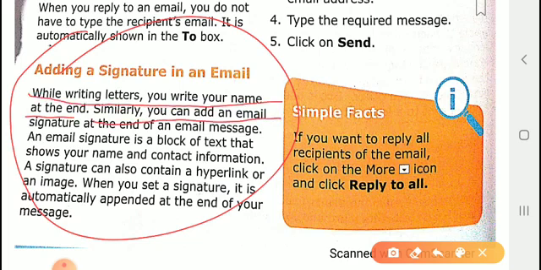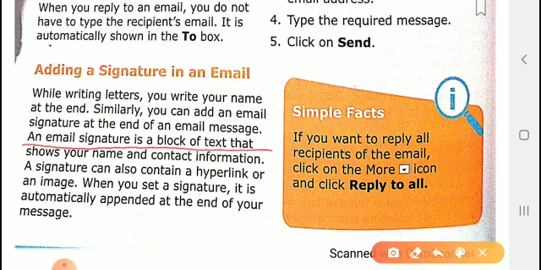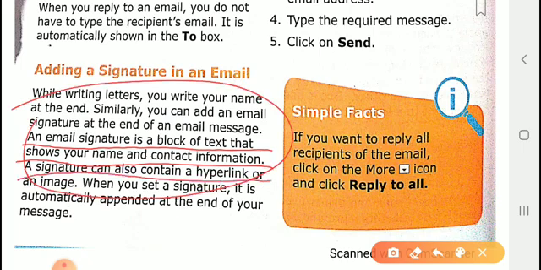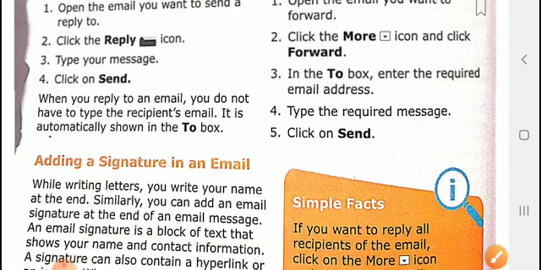Similarly, you can add an email signature at the end of an email. An email signature is a block of text that shows your name and contact information. That is the main thing in this. A signature can also contain a hyperlink and an image. When you set a signature, it is automatically appended at the end of the message. Okay. Next thing is